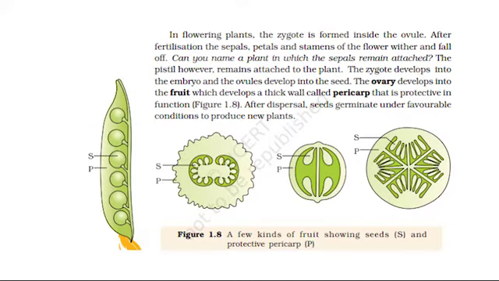In flowering plants, the zygote is formed inside the ovule. After fertilization, the sepals, petals and stamens of the flower wither and fall off. Can you name a plant in which the sepals remain attached? The pistil, however, remains attached to the plant. The zygote develops into the embryo, and the ovules develop into the seed. The ovary develops into the fruit, which develops a thick wall called pericarp that is protective in function. See Figure 1.8. After dispersal, seeds germinate under favorable conditions to produce new plants.